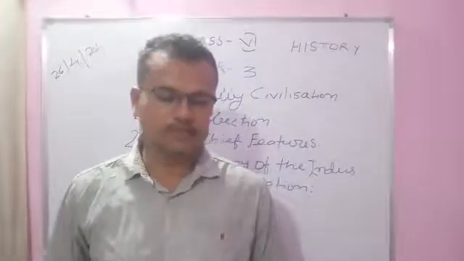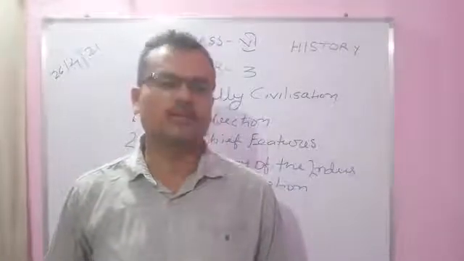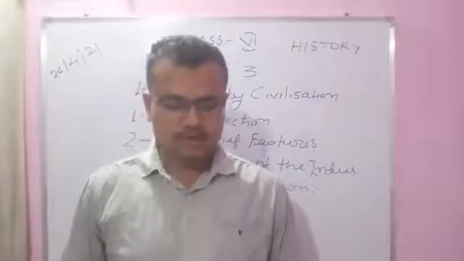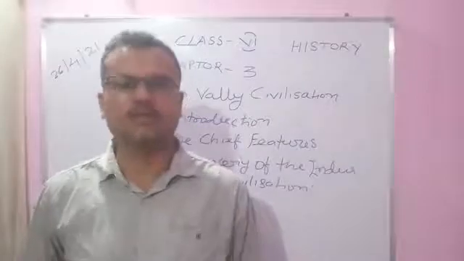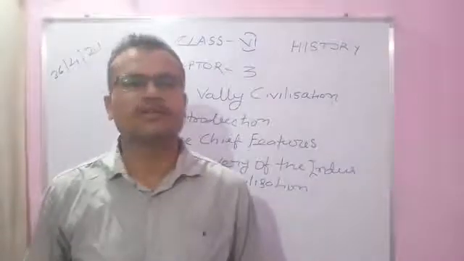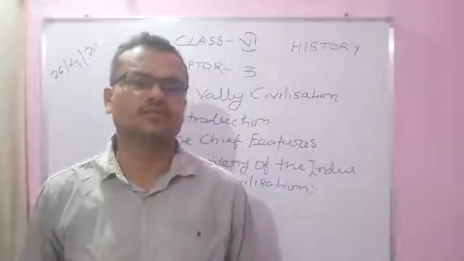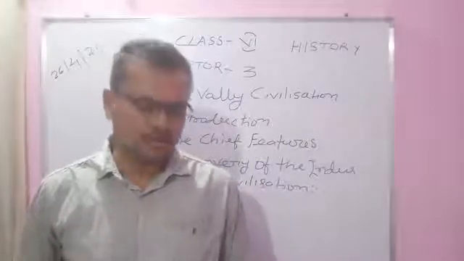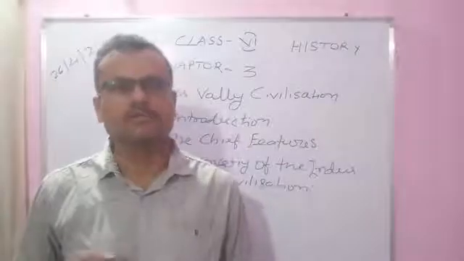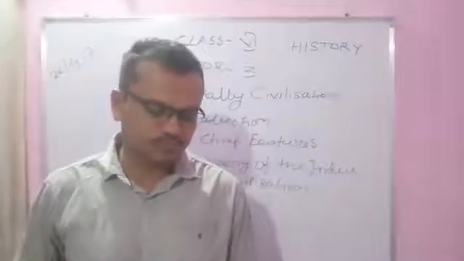Now it is starting, lesson 3rd, Indus Valley Civilization. Come to the point. A highly developed and organized society is called a civilization. How can we say civilization? The society should be highly developed and organized, that can be said as a civilization.